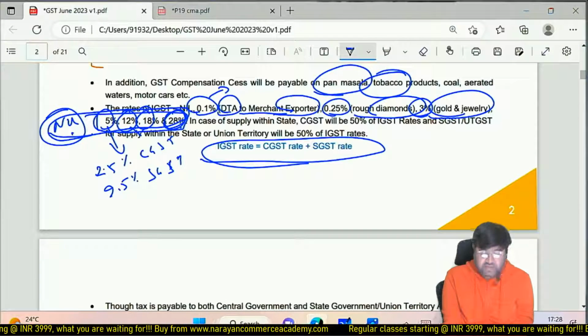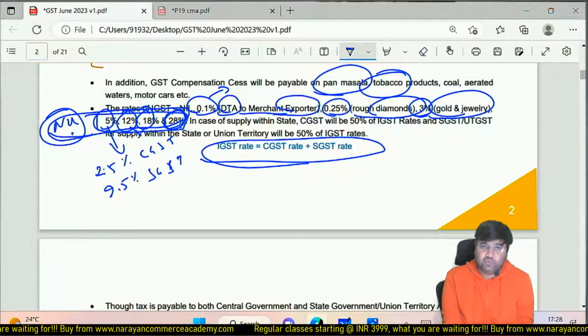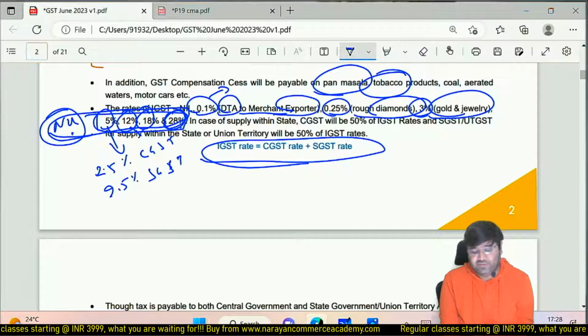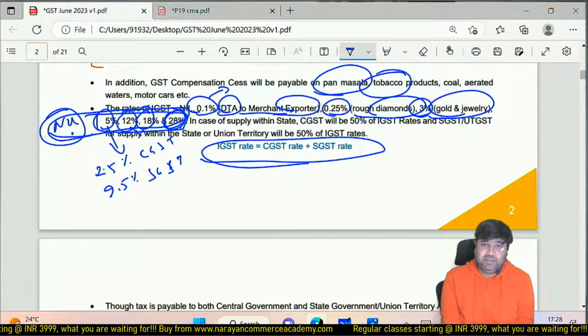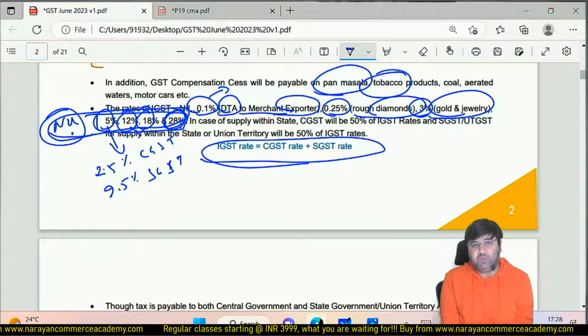Okay, so CGST is going to accrue to the central government, SGST is going to accrue to the state government, UTGST is going to accrue to the central government only because it comes under the administration of the central government. Okay, if an interstate transaction is there, then IGST is going to be levied. The central government is going to collect 100%. Out of that, 50% they are going to keep, and 50% they are going to give to the respective state government. Okay.